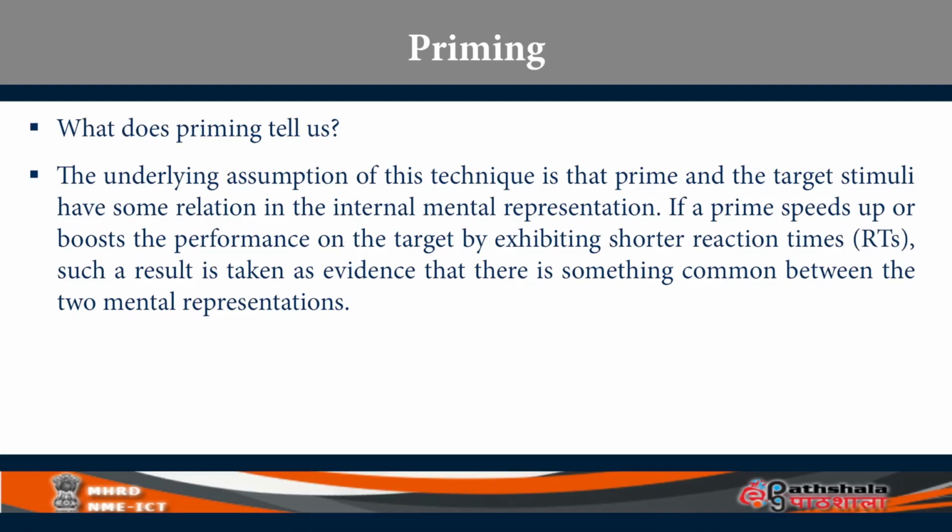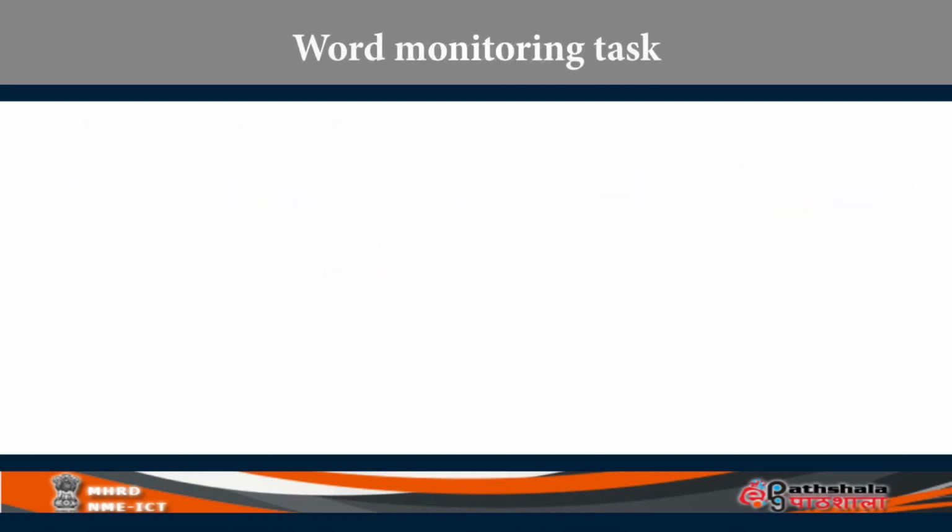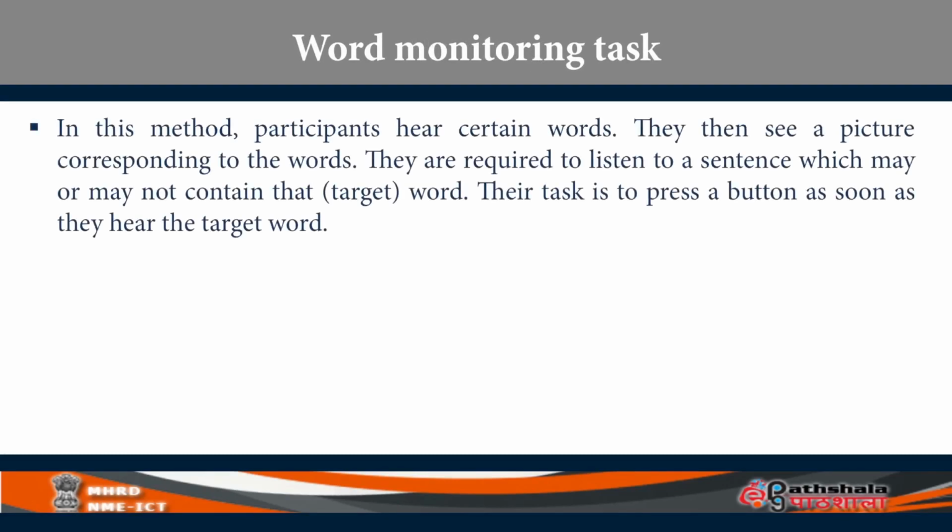So priming studies are basically telling us something about how the mental lexicon is organized, how words are related to each other. Going on to another technique of assessing word monitoring, it's called the word monitoring technique. In this method, participants hear certain words. Then they see a picture corresponding to the words. They are required to listen to a sentence in which that word may come or it may not come. The task of the participant is to press a button as soon as they hear the word in the sentence.